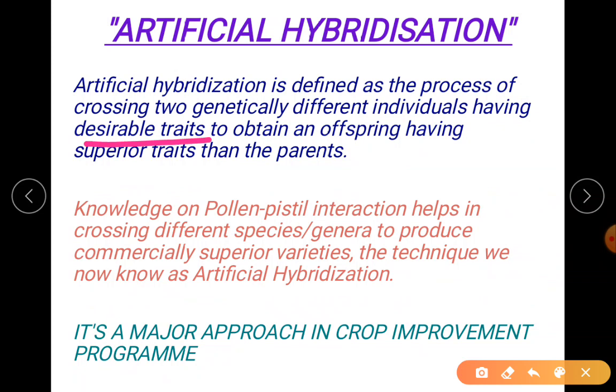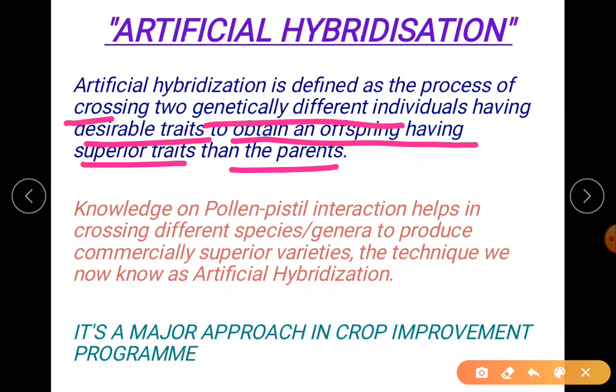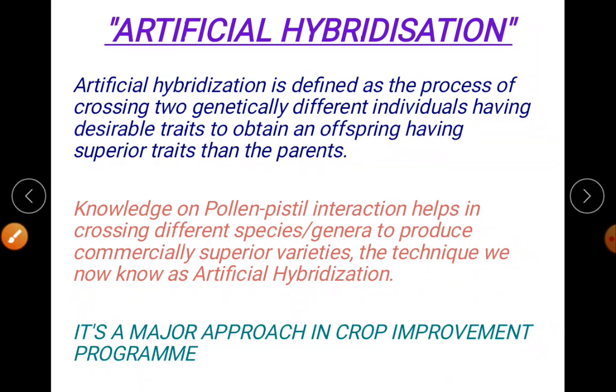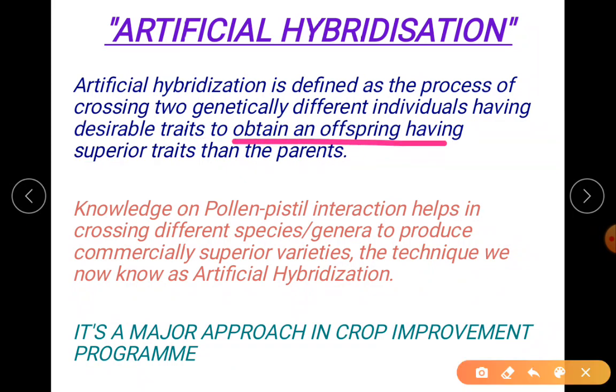When I say traits, I mean characters. They have a desirable character, to obtain an offspring having superior traits than the parents. So we are crossing two genetically different individuals having desirable characters, to obtain young ones with superior characters. This desirable character is only superior, which I have selected, which is more superior than the parents. I hope the sentence is clear.